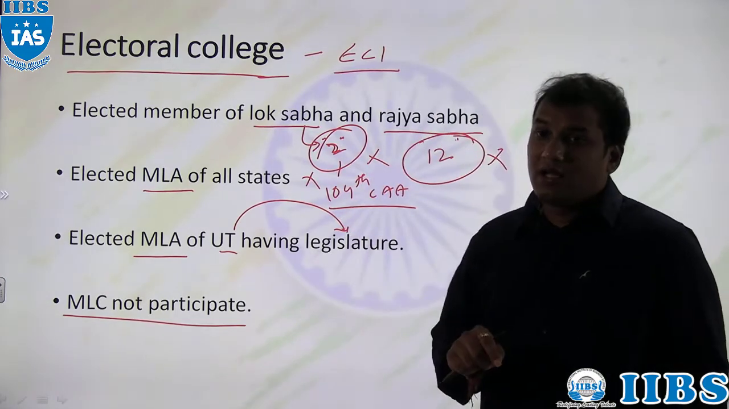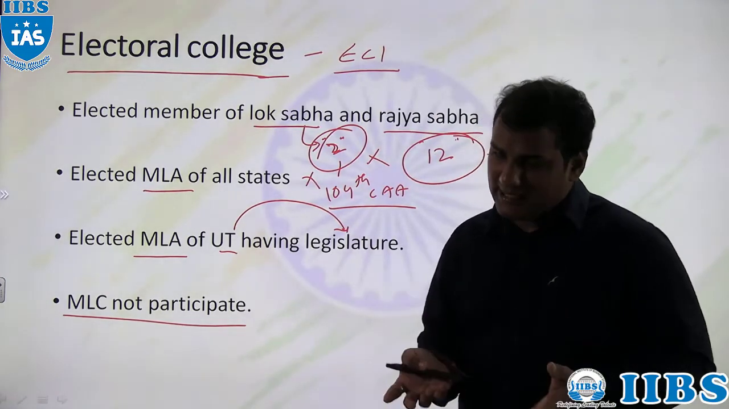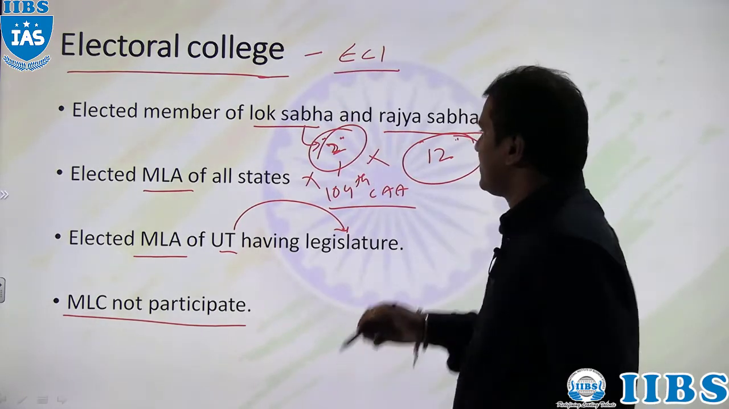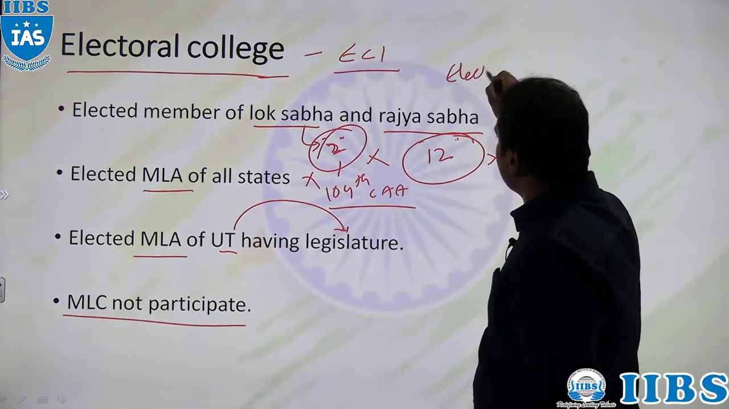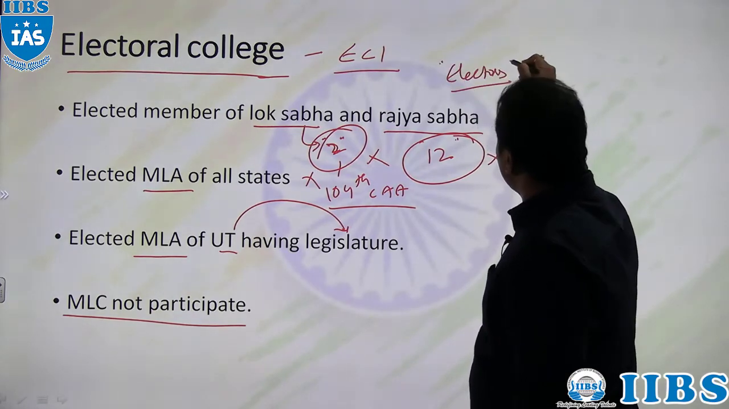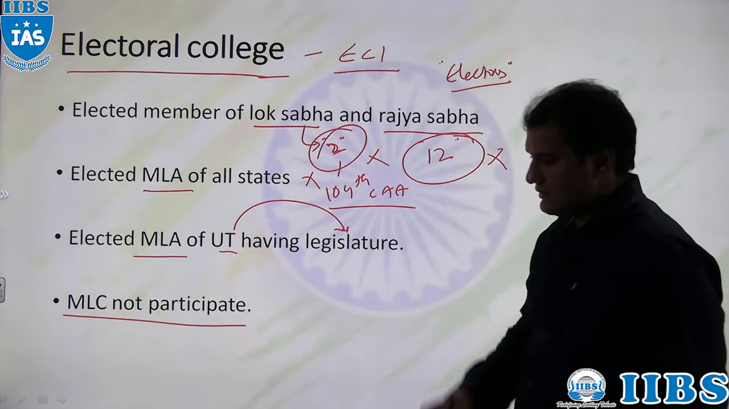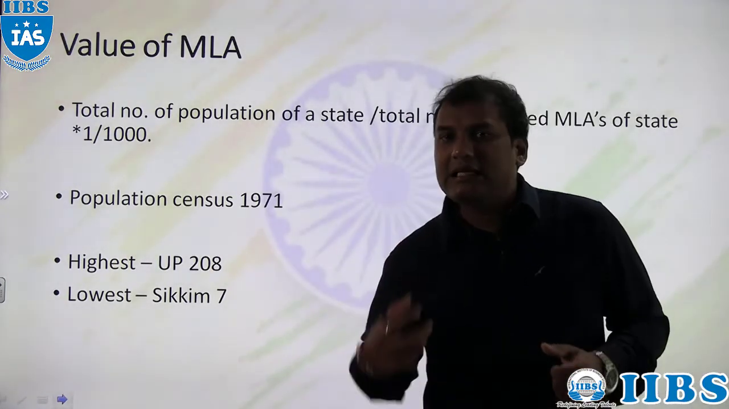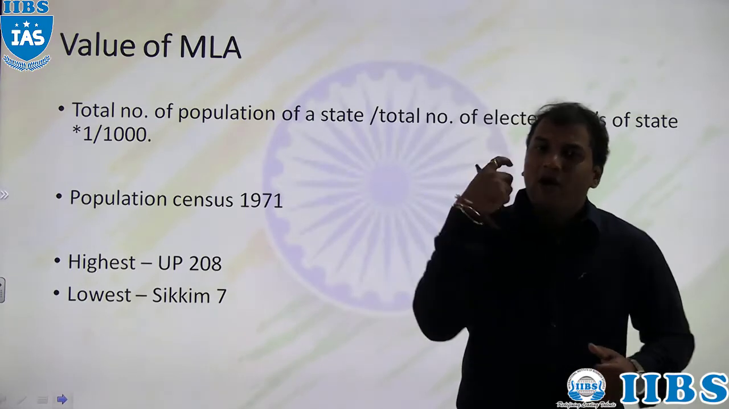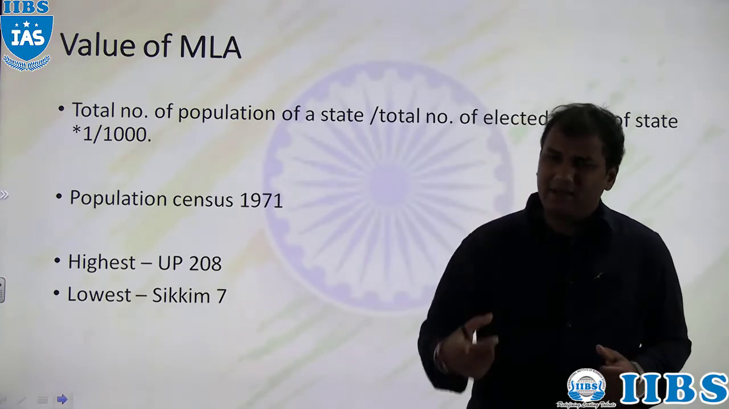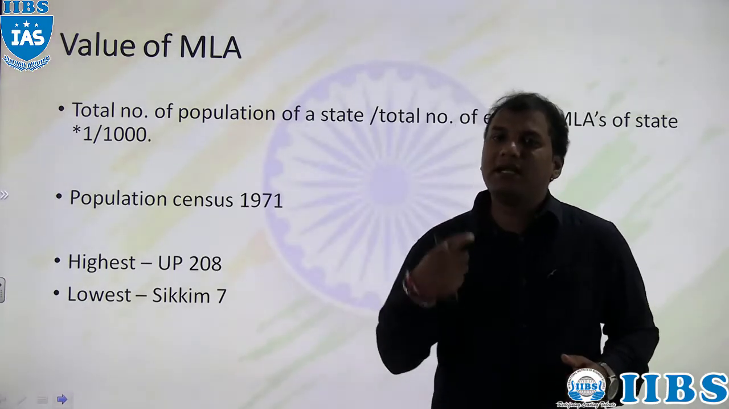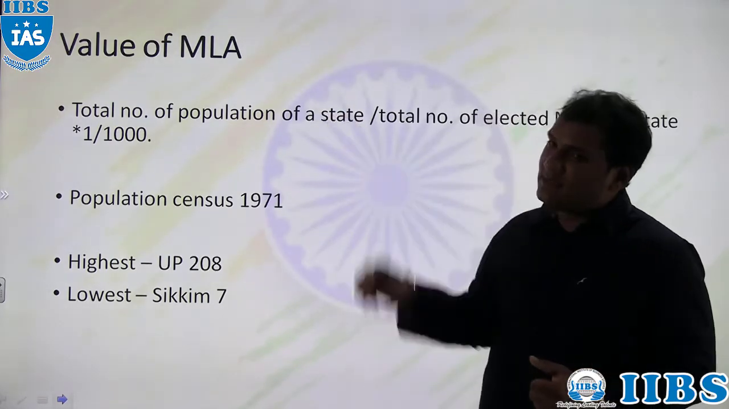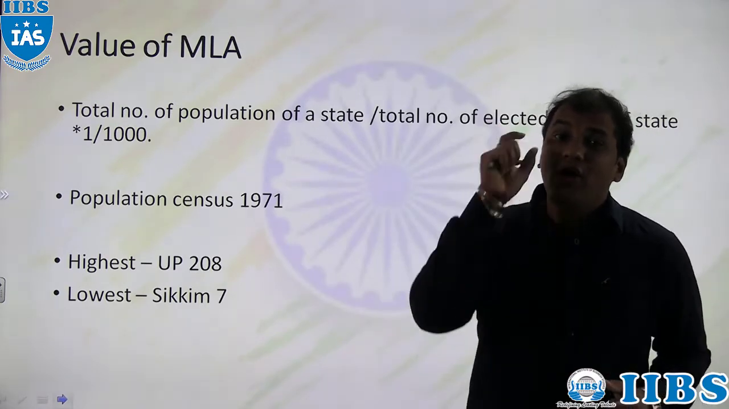And these people who participate in the election of president are the members of the electoral college. They are also called electors. And each and every MLA and each and every MP has a vote value. So it is the elected MLAs and MPs who will participate in the election of president, and each MLA and each MP has a vote value.